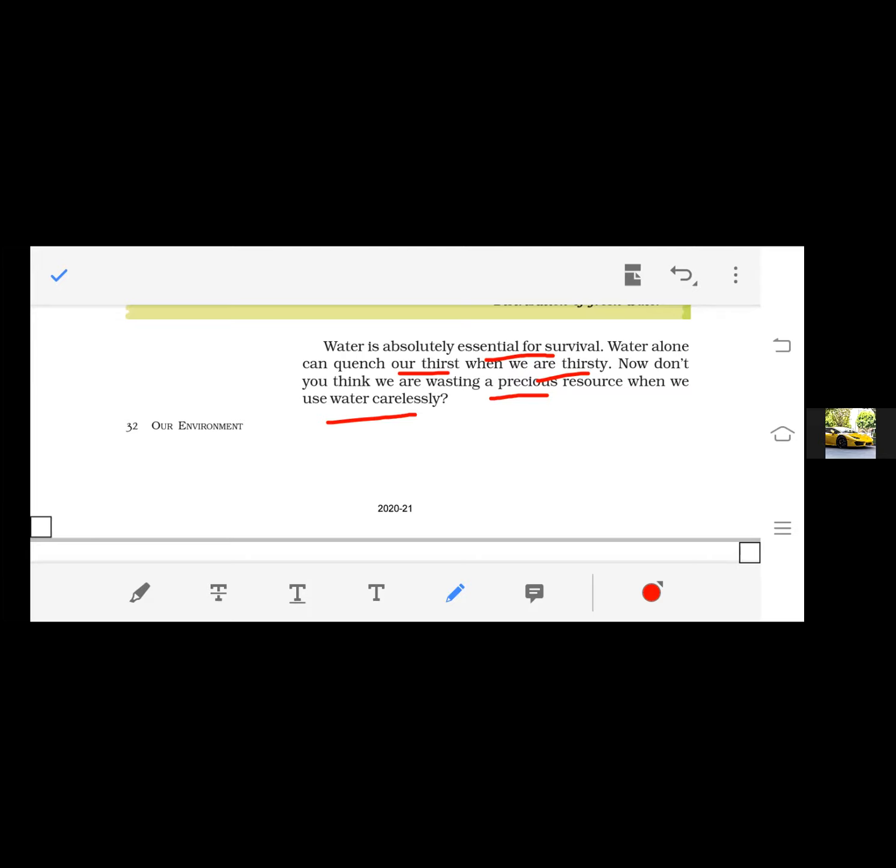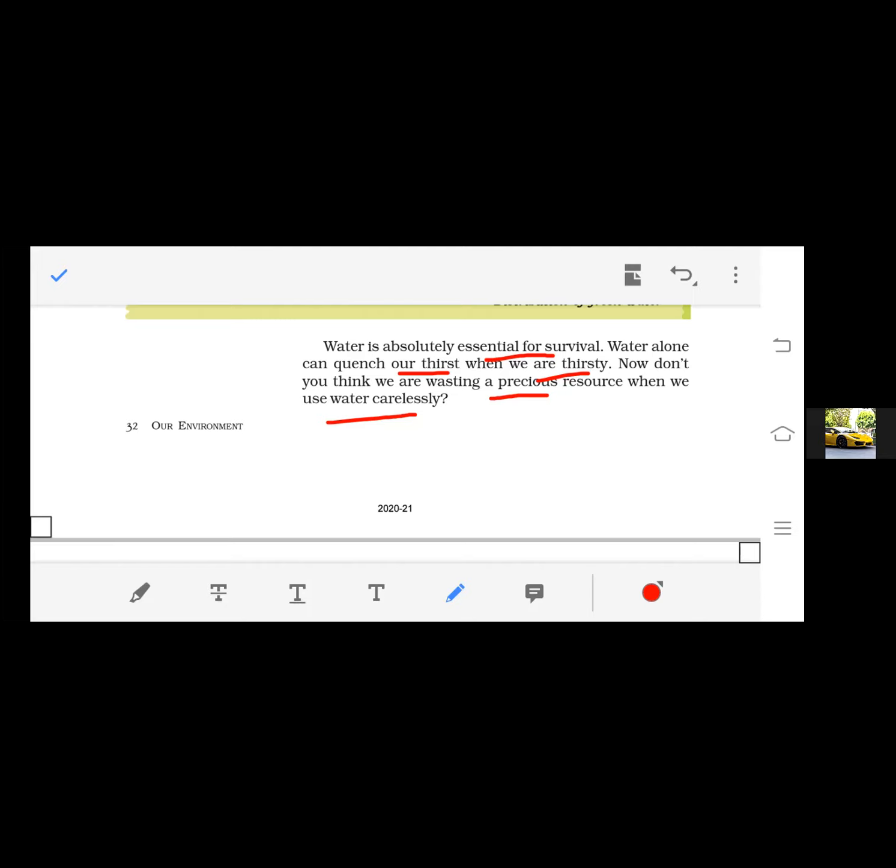Without water there is no life. In each and every field we need water, right? So what is the importance of water? You can get it now. Water is used for drinking, for washing clothes, for bathing, right? And in spite of all these, water is very essential for irrigation. Without water we cannot grow crops.